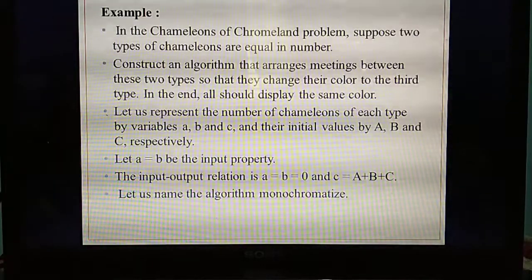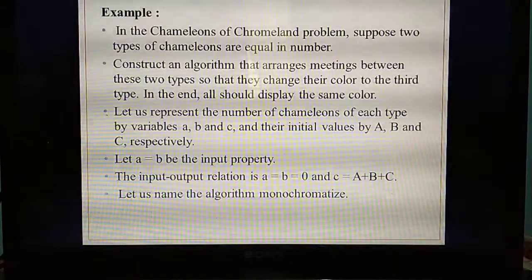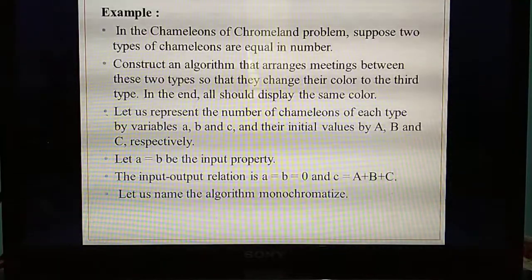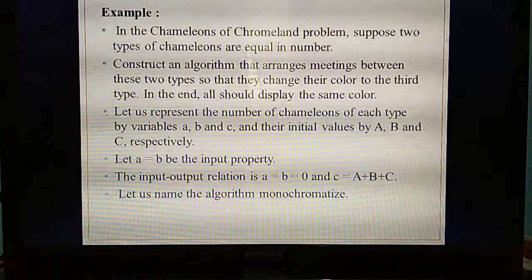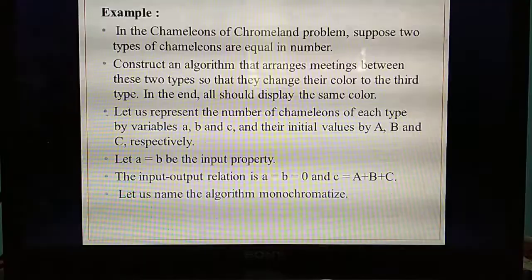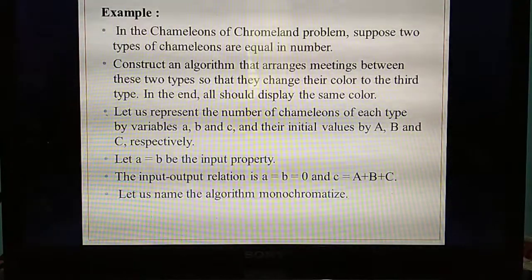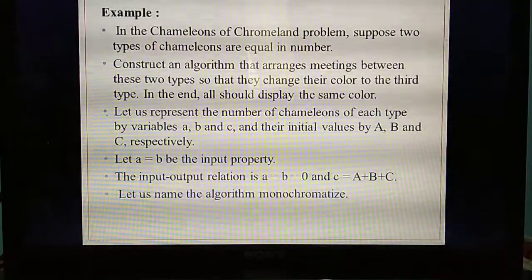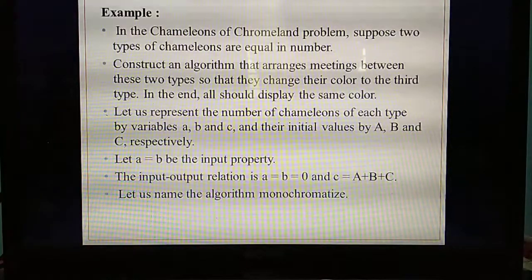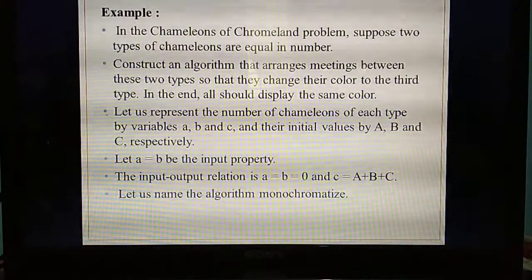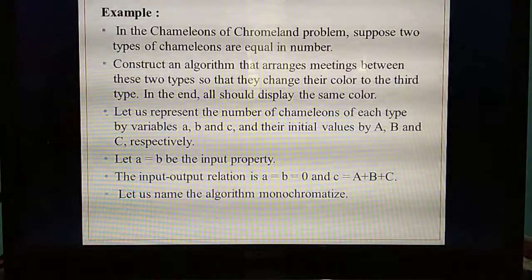Understand? So that's the question. What they have asked is, at the end of the problem, all the chameleons need to display the same color. Understand what the problem is? At the end of this problem, you need to show that all the chameleons are in the same color. Understand? Now we are going to solve this problem.